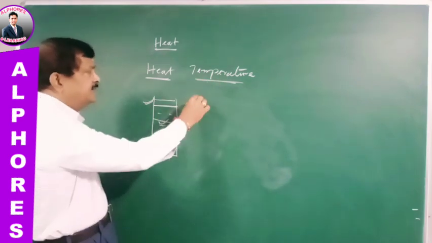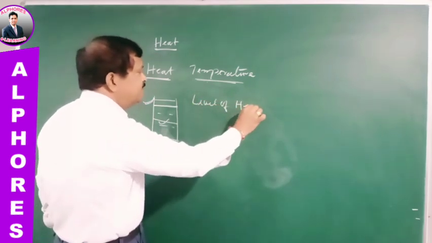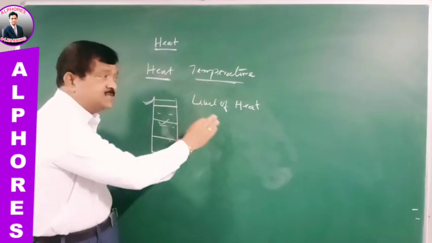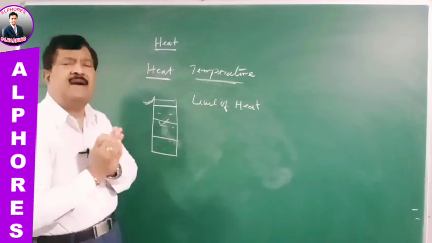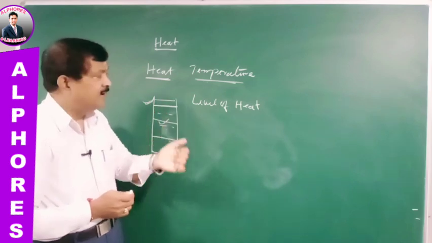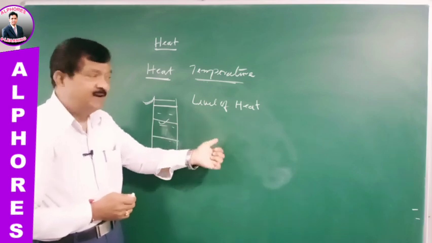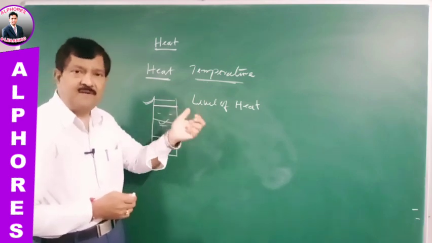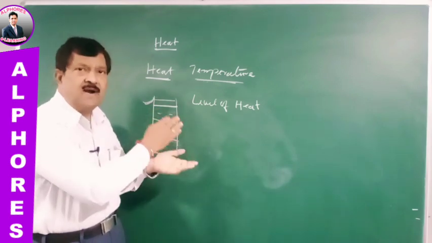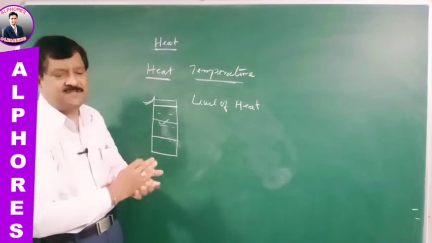Otherwise, we can say temperature can be understood as level of heat energy. Level of heat energy contained in a body, that can be considered as the temperature. So that is the first idea that we should remember about the temperature. I am repeating. Temperature can be understood as level of quantity of heat contained in the body. So if the level of heat, that is temperature, is more, more quantity is present. If temperature is less, less quantity is present. We can understand like this.